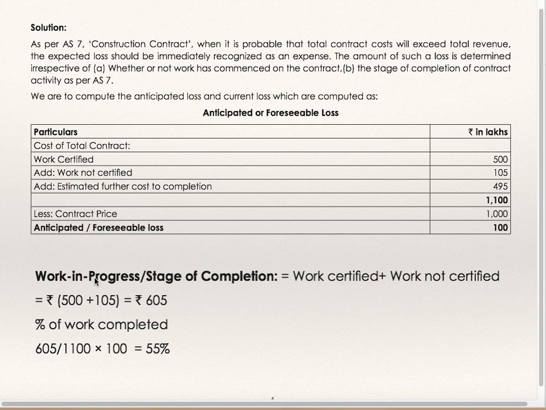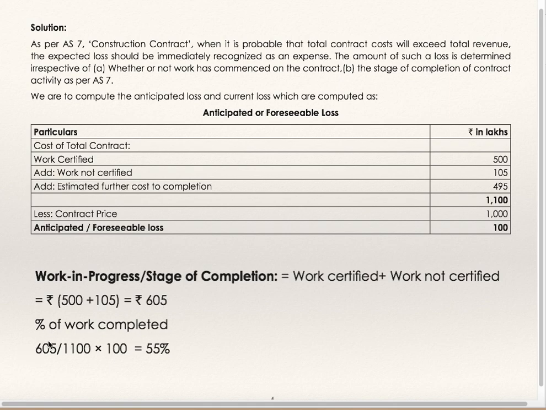Now we'll find out percentage of completion or stage of completion. Work certified plus work not certified, 500 plus 105, which is equal to 605. And what is the total work if you add further cost of completion 495? Total cost is 1100. Out of 1100, 605 is completed.